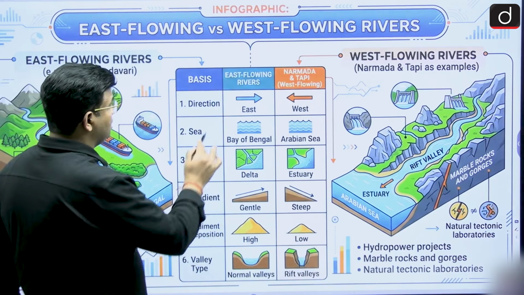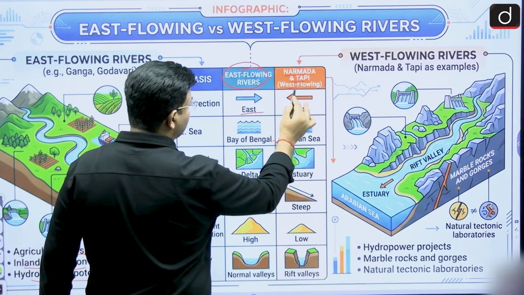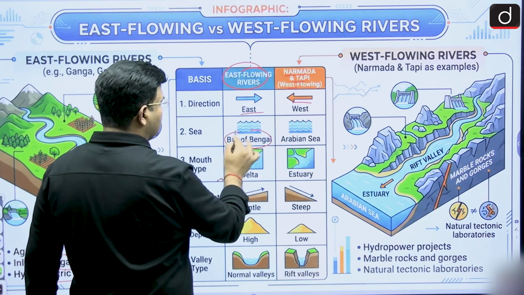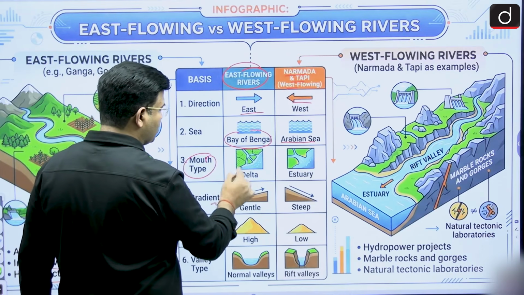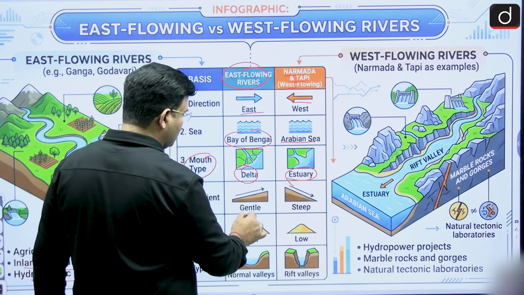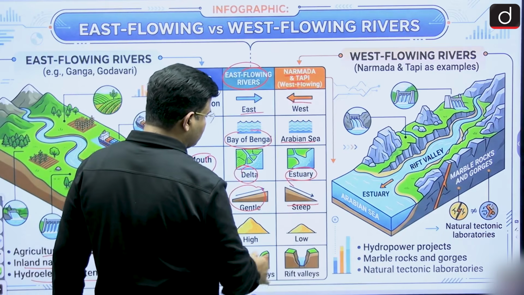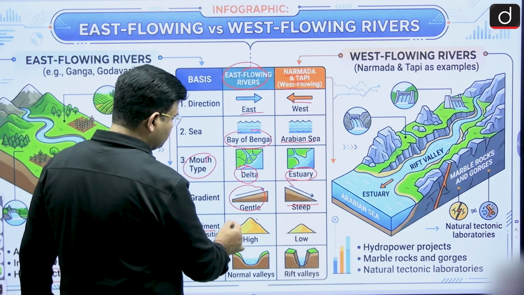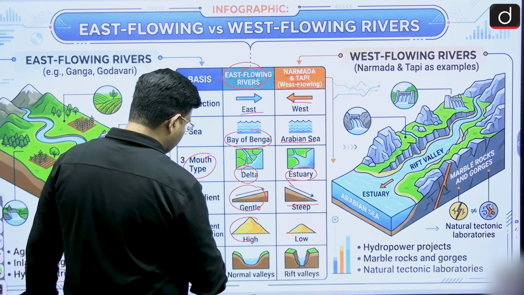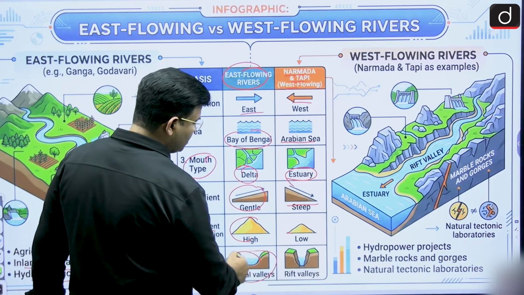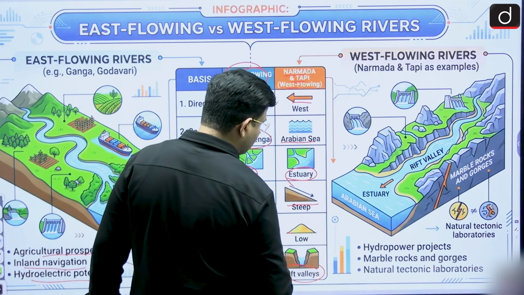Now the comparison: east flowing rivers move in the east direction, while the Narmada and Tapi rivers flow west. East flowing rivers fall into the Bay of Bengal and west flowing rivers into the Arabian Sea. At the mouth, the east flowing rivers form deltas, while the Narmada and Tapi make estuaries. The east flowing rivers move along a gentle slope, and the west flowing rivers along steeper slopes. Sediment deposition by the Mahanadi, Godavari and Krishna is high, and they make normal valleys, whereas the Narmada and Tapi have rift valleys.